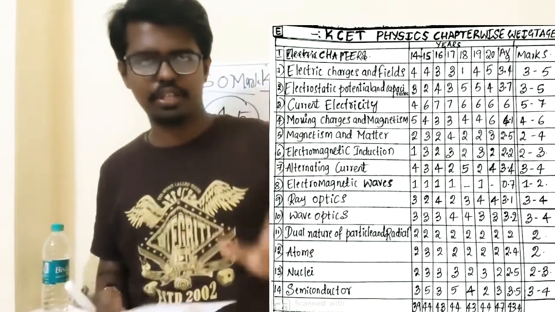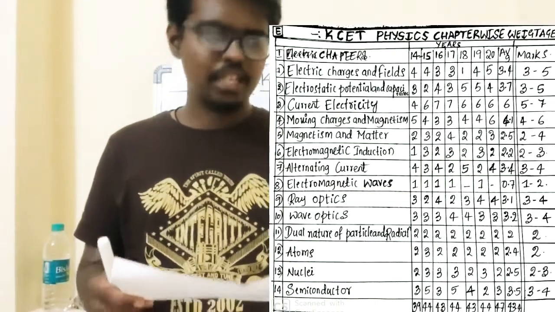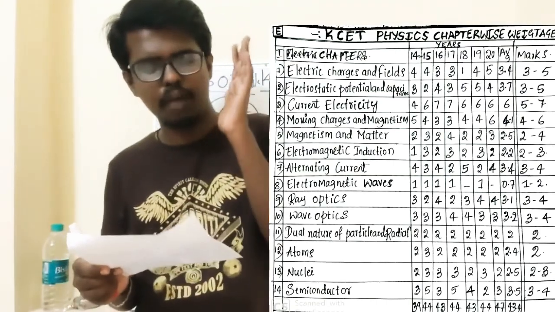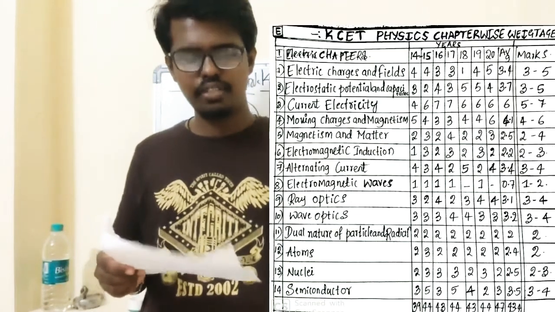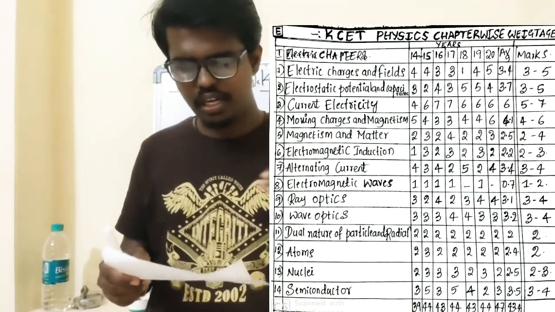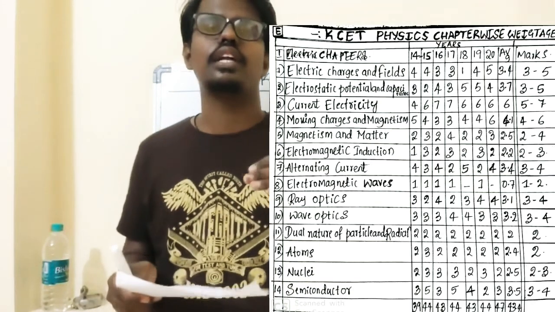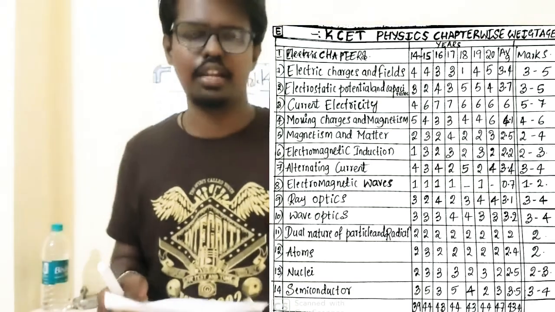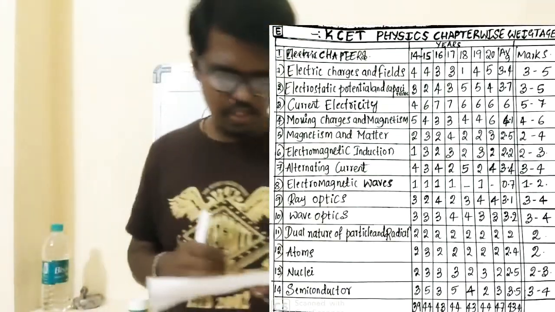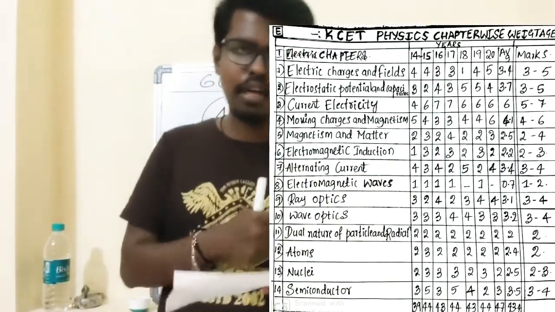Next, ray optics. Another, the package of modern physics. In electrical subjects you have to prepare up to 8 chapters, from the first chapter, second chapter, 3. The main important chapters are from 1 to 7. From alternating current onward, you will get nearly 25 to 30 marks, and the remaining 15 marks you will get from modern physics. From ray optics you will get 3 to 4 mark questions.